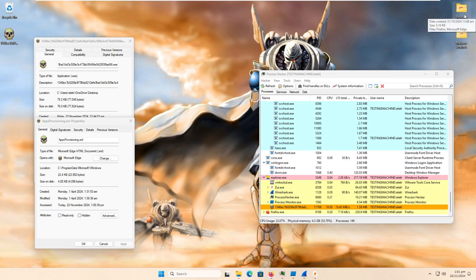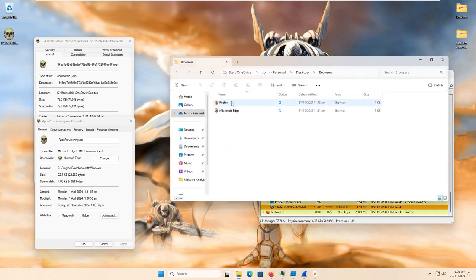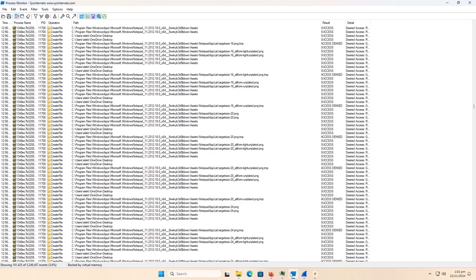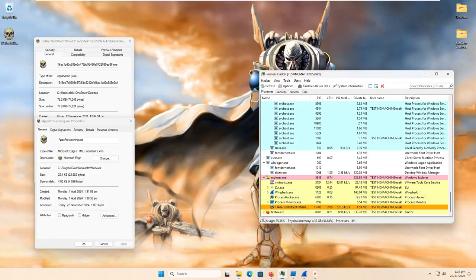So I'm really confused as to why Firefox has clearly been infected, but it doesn't have the icon that the malware and Microsoft Edge does. We go back to Process Monitor. It's clearly still going. It's at almost 200,000 events with create file alone. Okay. We need to find ourselves another executable.